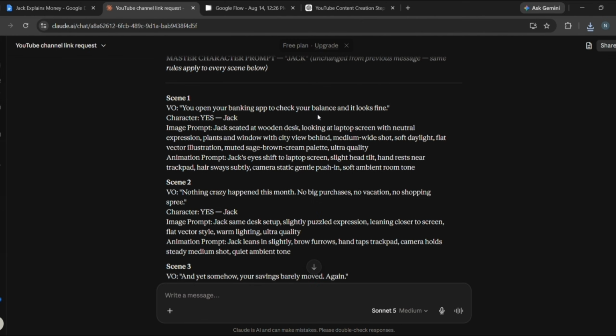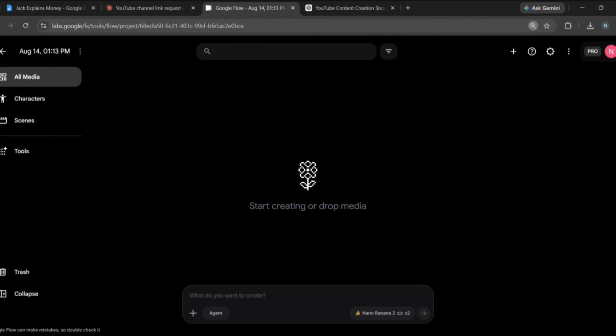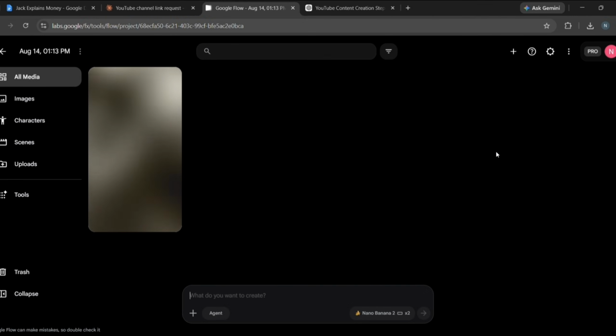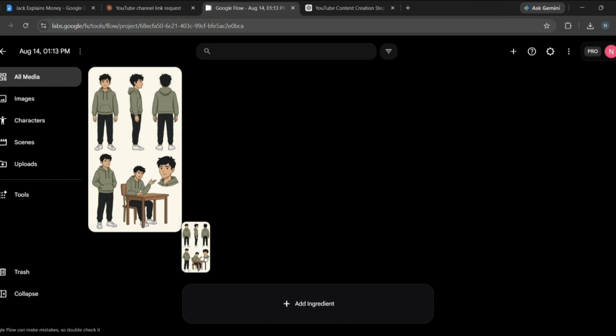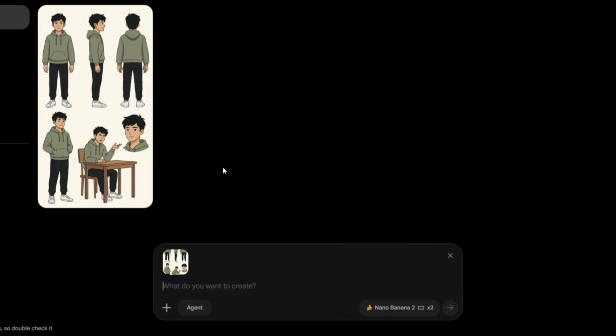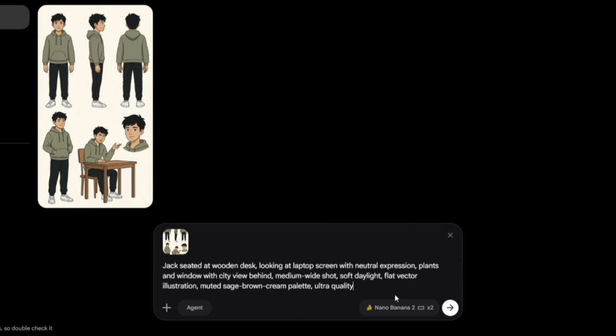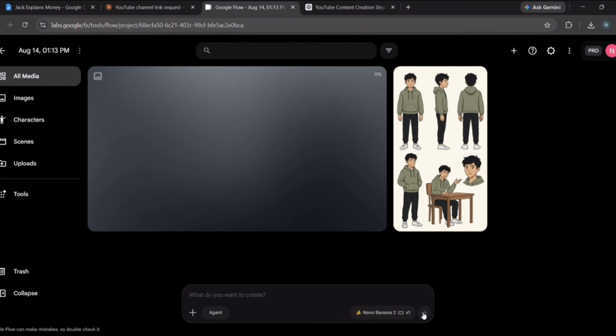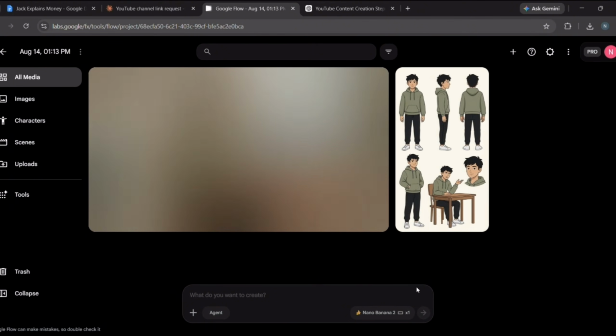Now we're going to generate the scenes. First, go to Claude and copy the image prompt for scene 1. Then open Google Flow and start a new project. Upload the Jack character we generated earlier. Once it's uploaded, add it to the project. Then paste the image prompt. Next, click Settings, select Nano Banana 2, and set the quantity to 1. Then press Enter. As you can see, our image is ready.